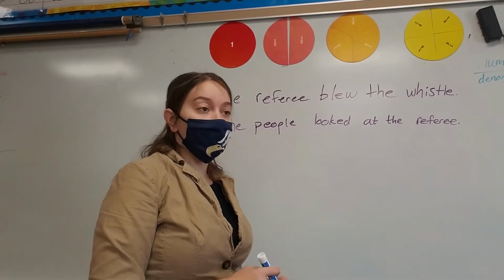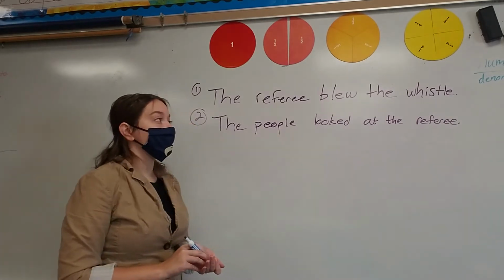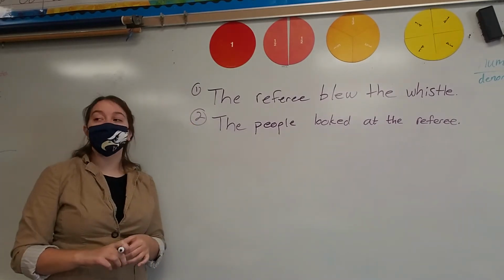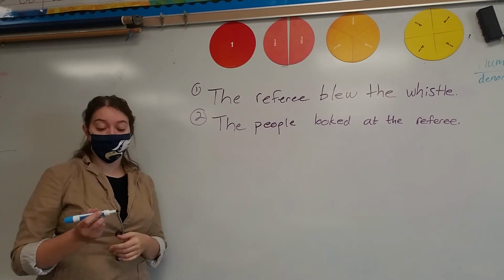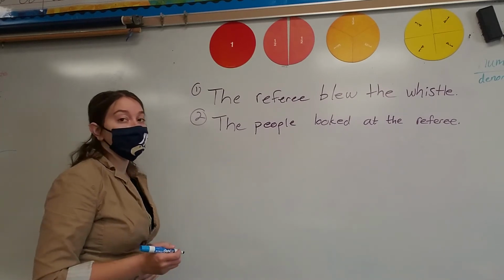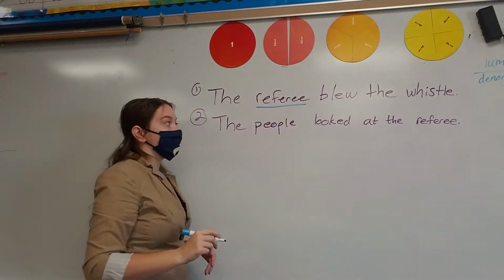Okay? So let's look at this. Let's look at number 1. The referee blew the whistle. What is my simple subject? The simple subject, remember, is who or what is doing the action. Charisma? Referee. We need to underline referee 1 time.